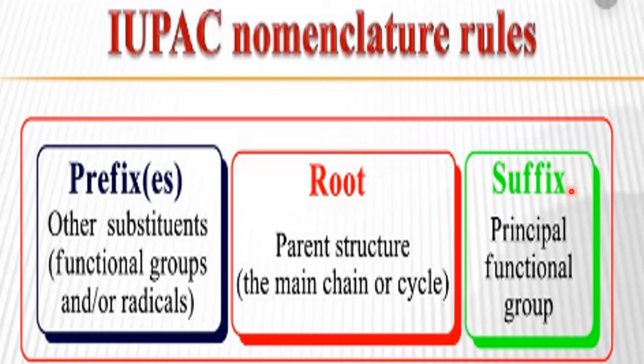Others are there. And prefix is what? Prefix tells from which family it is derived, whether from the methane family or from the ethane family. That is called a prefix. And if you mix prefix and suffix with the root carbon chain, then you make the name. In this way, IUPAC nomenclature is made, and IUPAC naming is given to a particular molecule. So today we understood only three parts, and tomorrow we are going to discuss IUPAC rules with examples. So please wait till then. Have a nice time.